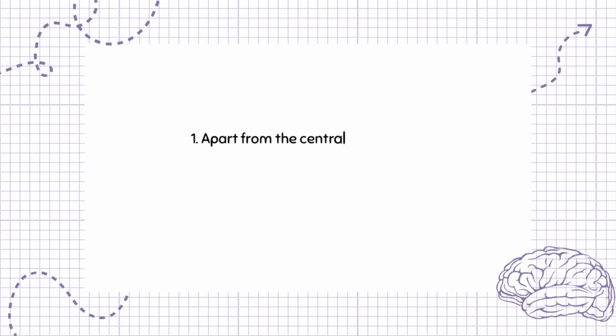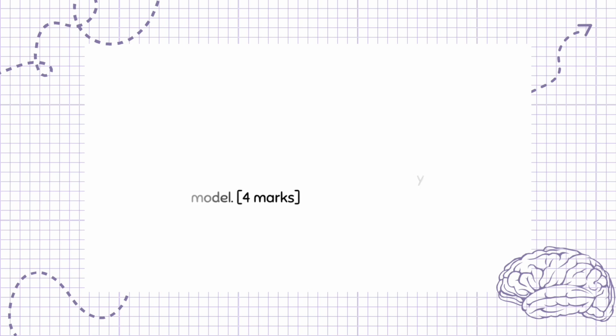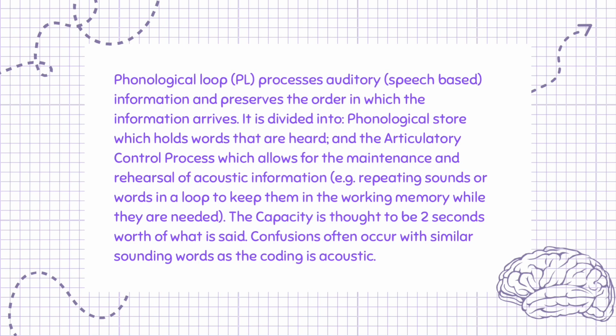Question 1. Apart from the central executive, name and briefly outline 2 other components of the working memory model. 4 marks. Phonological loop, PL, processes auditory, speech-based information and preserves the order in which the information arrives.